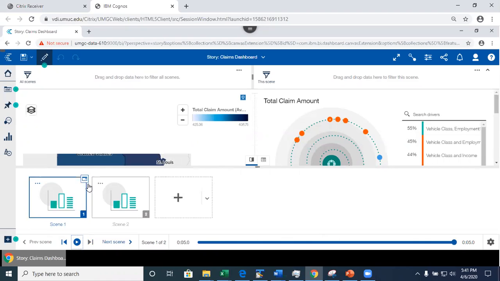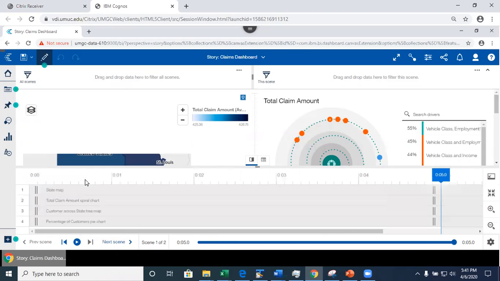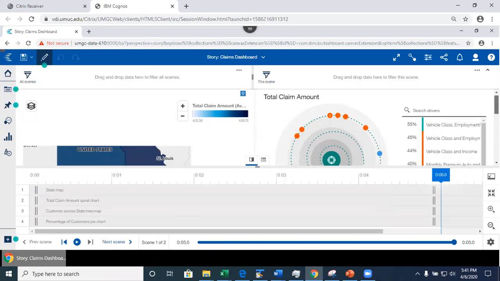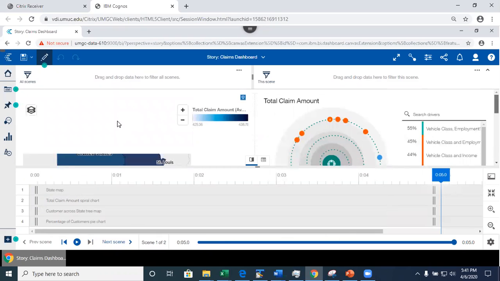So what I'm going to do now is click on this, and this opens up the timeline. Every object in here has this little bar. The beginning edge of the bar tells me when the object becomes visible, and the right-hand side edge tells me when the visibility ends.